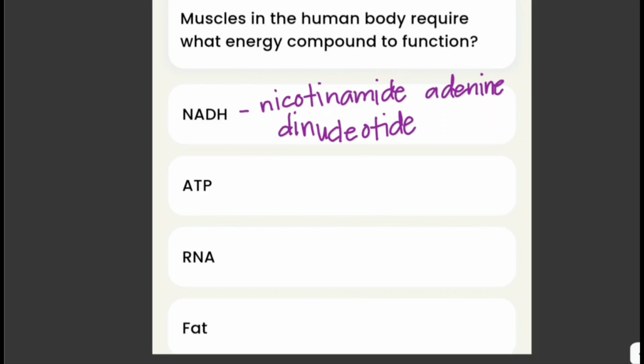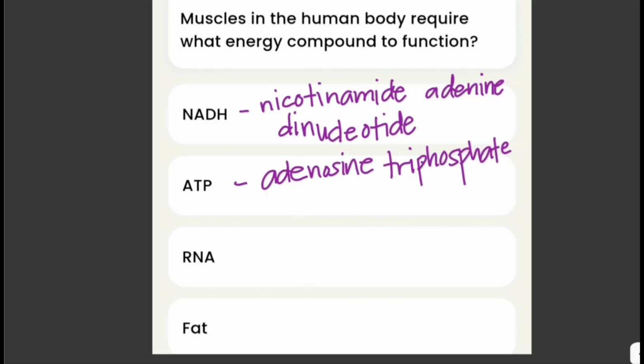This is a crucial coenzyme that plays a vital role in cellular energy production. While ATP stands for adenosine triphosphate, and this is the cell's primary energy currency.